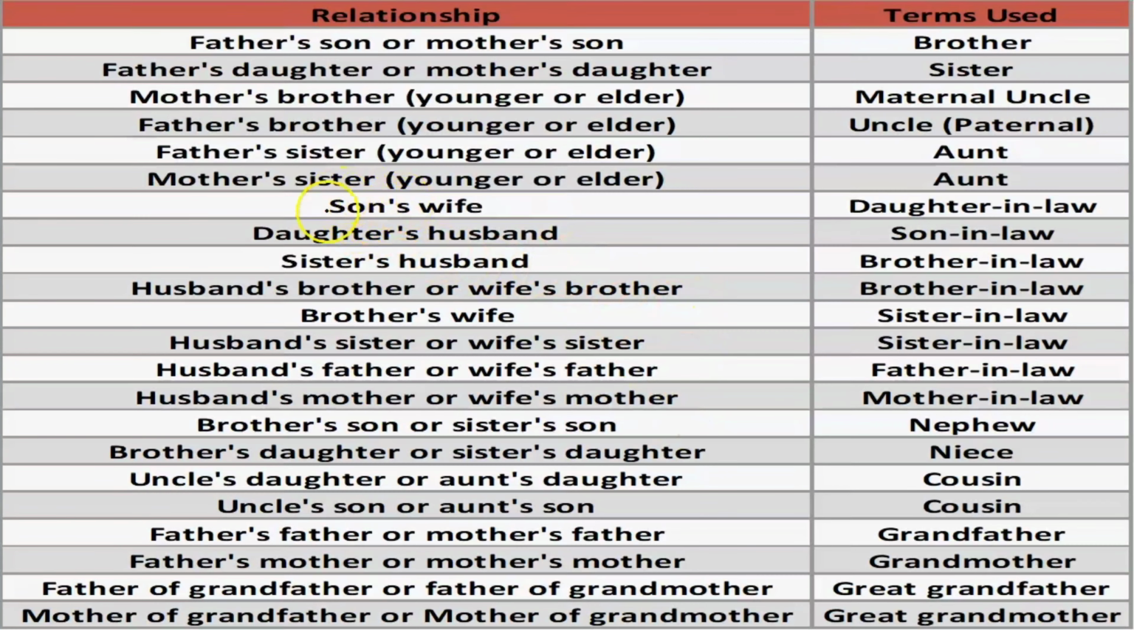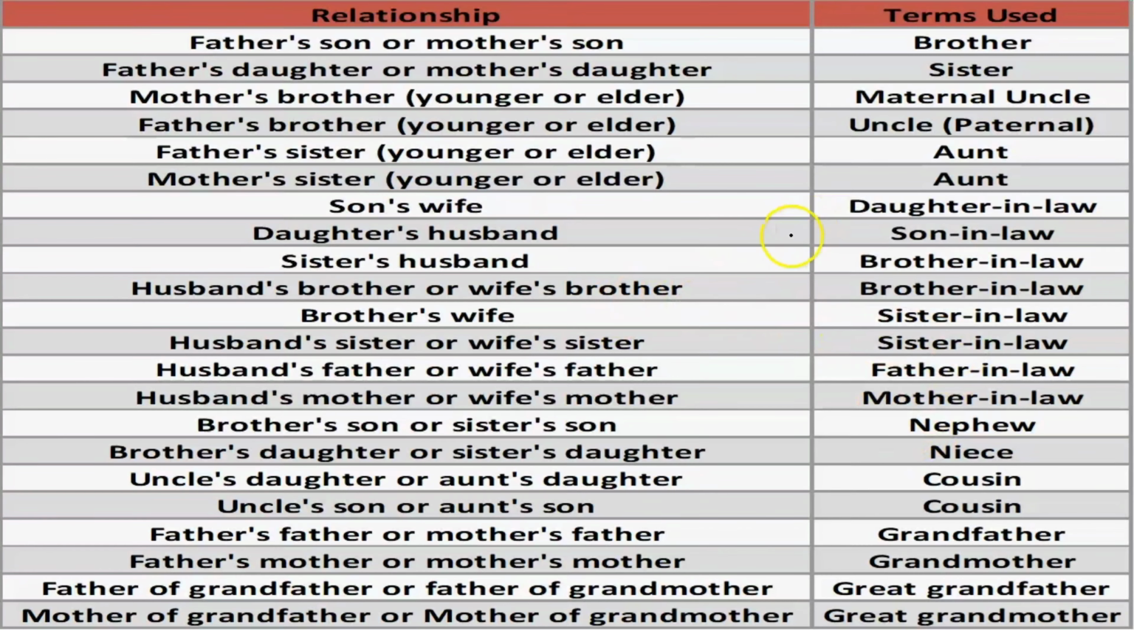So let's say if you have a son, अगर आपका एक बेटा है, so your son's wife is daughter-in-law to you. This is just an example I'm giving to the students who do not know the terms used for various relationships. So let's say if you have a brother, आपका एक भाई है, so your brother's daughter would be your niece, or even your sister's daughter. आपकी जो दीदी हैं उनकी बेटी भी आपके लिए नीस होंगी. Similarly, your brother's son or your sister's son would be nephew to you.